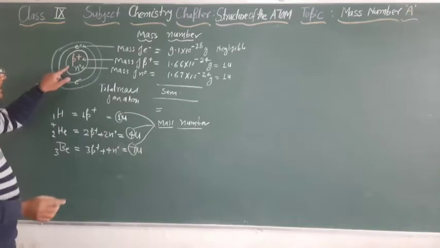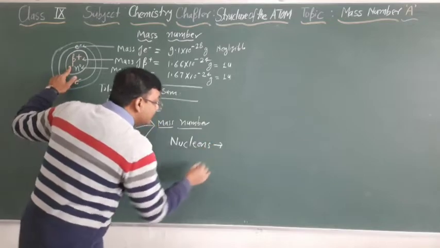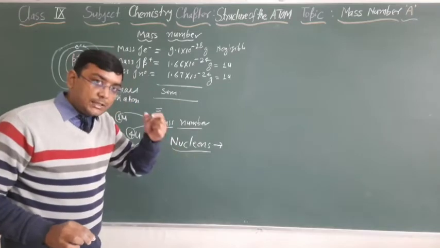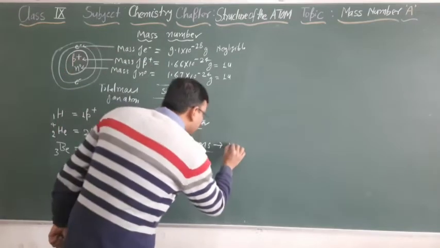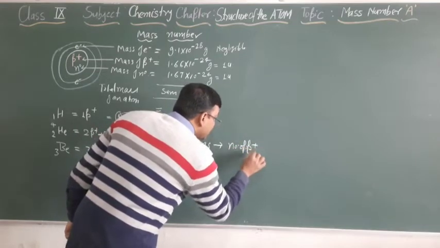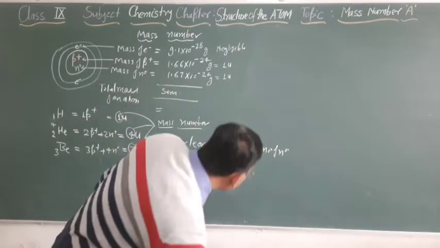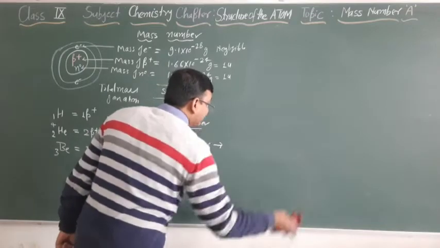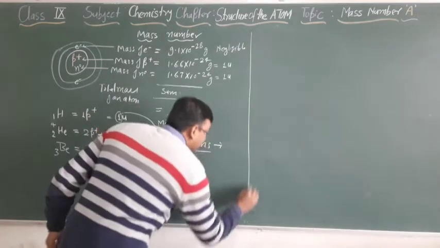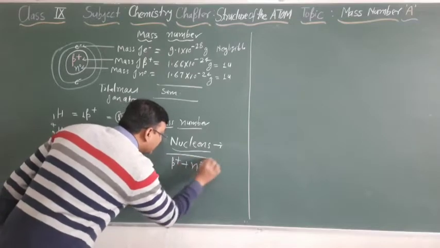Nucleons means the fundamental particles which are present in the nucleus, meaning the number of protons and number of neutrons. The number of protons and number of neutrons is known as nucleons. Protons plus neutrons make up the nucleus.